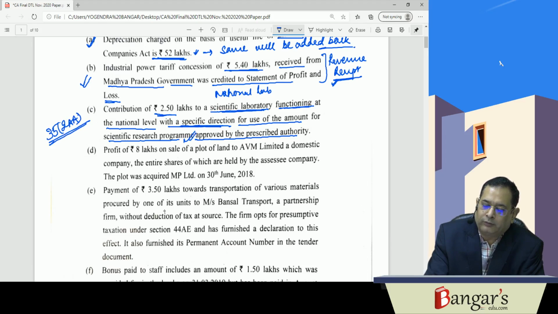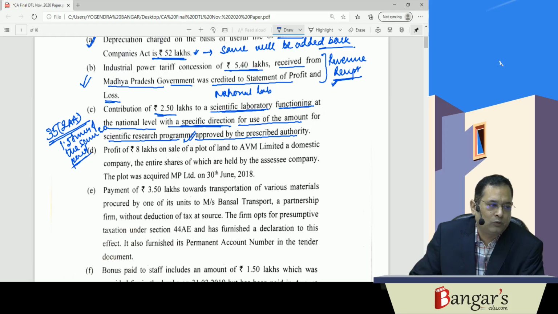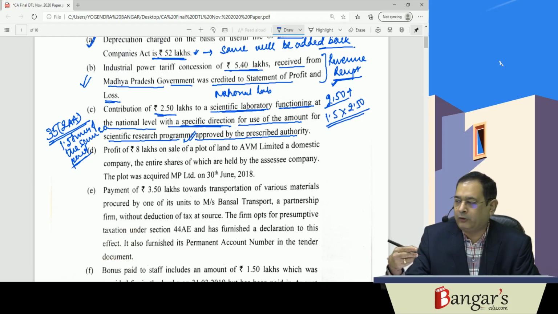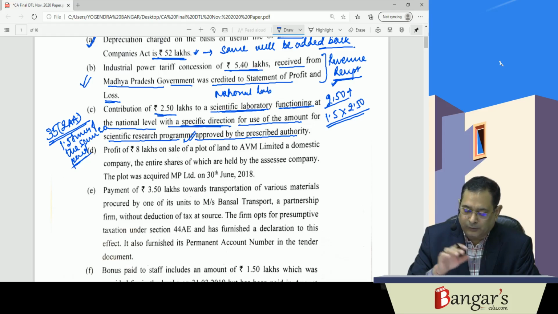And for your assessment year, that is 2021, 1.5 times of the sum so paid is allowed as deduction under section 35(2)(a). So here 2.5 lakhs has been debited, so 2.5 lakhs will be added back, and 1.5 times of 2.5 lakhs will be allowed as deduction. From assessment year 21-22 onwards, weighted deduction is not admissible in this particular case.